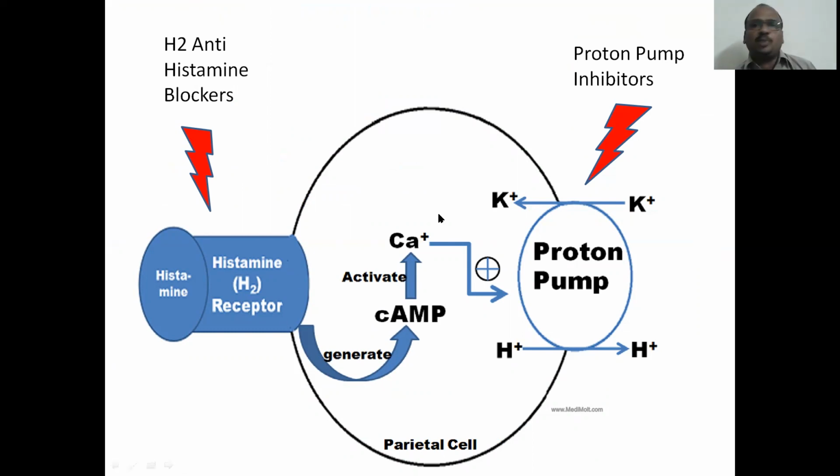So here, the proton pump inhibitor. Why are we calling this a proton pump? It pumps the acid outside. The parietal cell, the stomach cell, produces the acid. H will be pumped out and K will be pumped in. This proton pump will be inhibited by the proton pump inhibitors like the prazoles. So what happened? H will not be secreted, K will not be absorbed. This proton pump will be killed by the proton pump inhibitors.